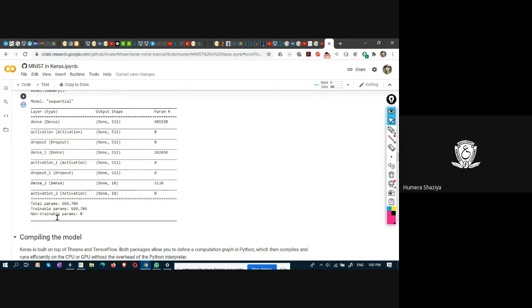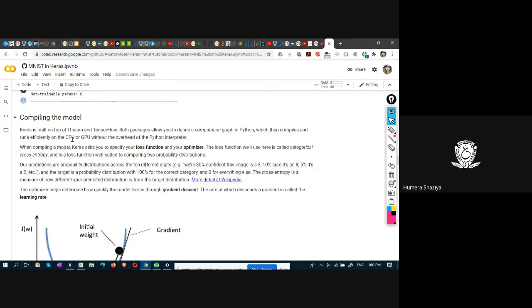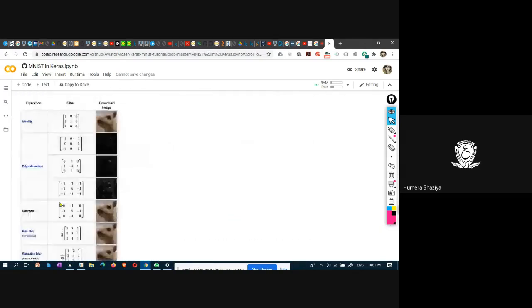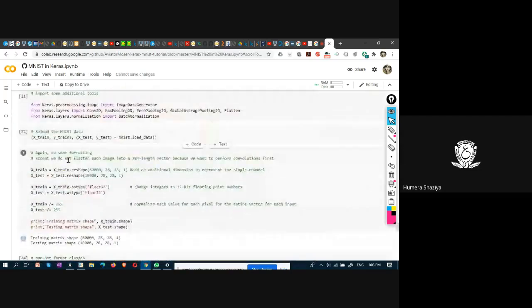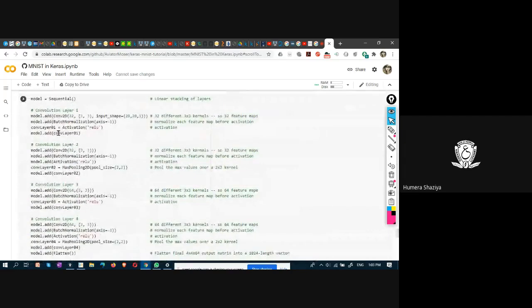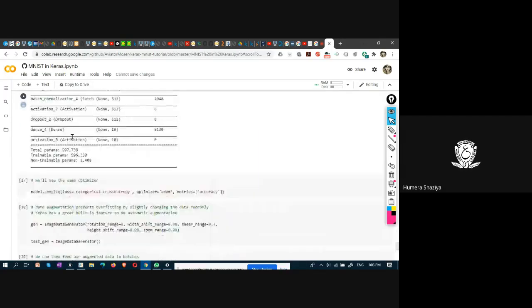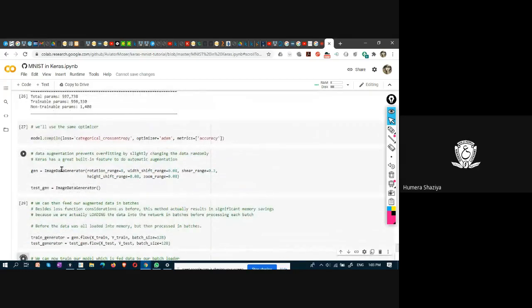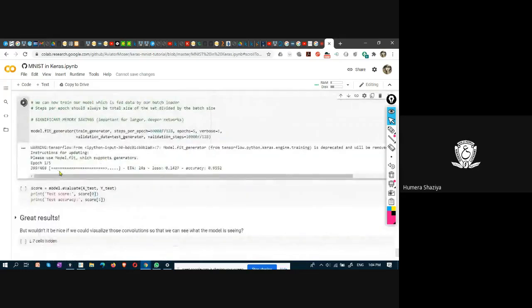But there it is simple because you have only dense layers. Whereas in our convolutional neural networks, we have convolutional layer, batch normalization layer, max pooling layer. That's why it is taking more time.